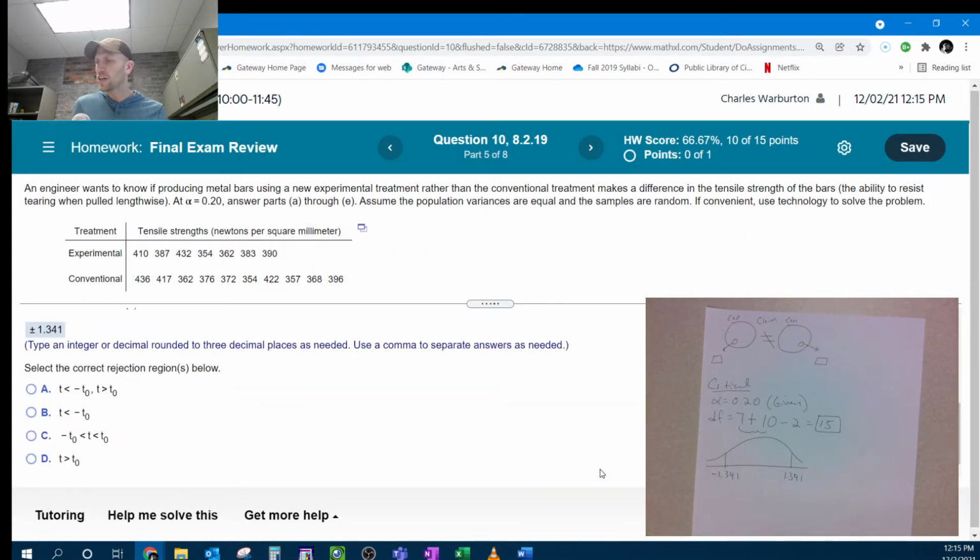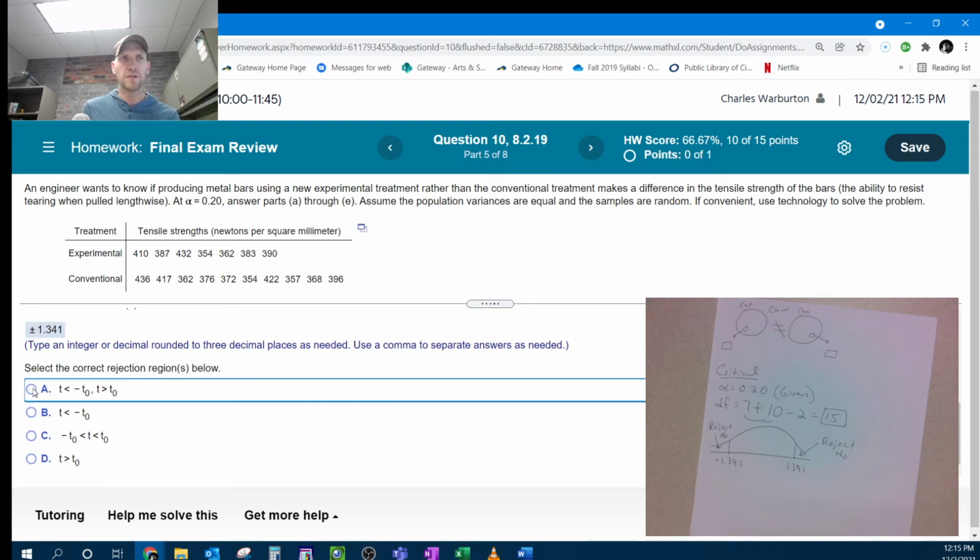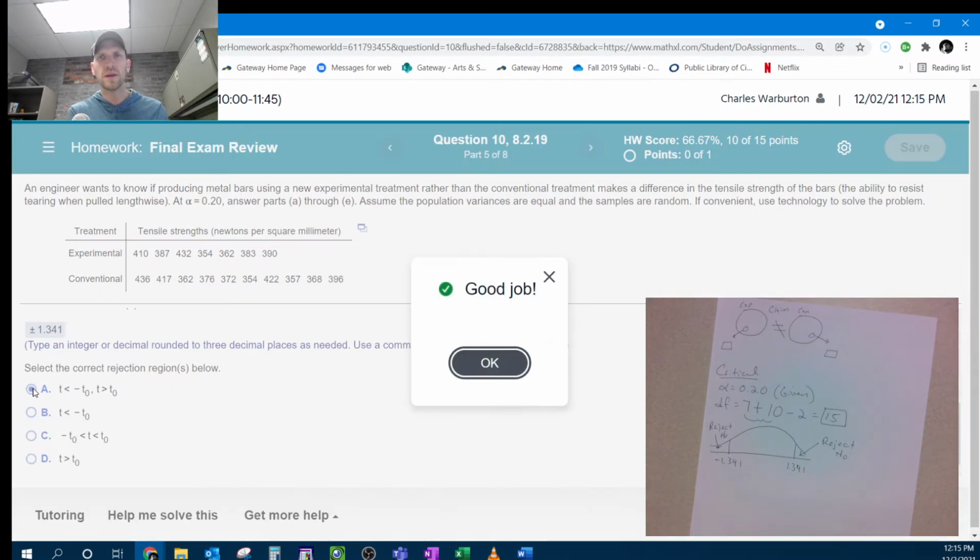Now, where's the rejection region? Remember, we reject the null hypothesis out on the tails. So that's where we will reject the null hypothesis. So anything greater than the positive or less than the negative. That's what this says, right? Less than the negative or greater than the positive. That's perfect.